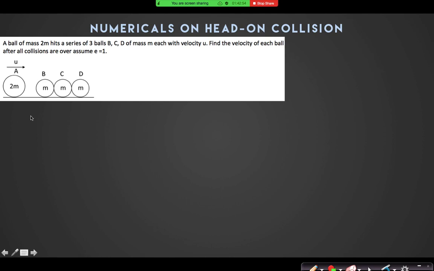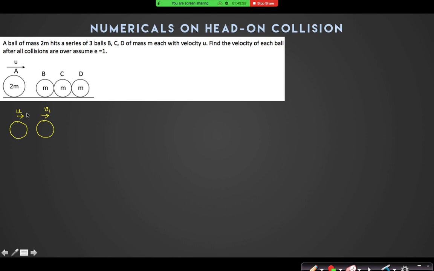Sir, may I please give one more try? Yes. Sir, first 2m is 2u by 3, second is u by 6, third and fourth is u by 12. Now, look, when A hits B first, what is the velocity after the collision? B was at rest, A hits with velocity u. Suppose after the collision, velocity of B becomes v1. Sir, v1 is 4u by 3 and the velocity of A after is 2u by 3.